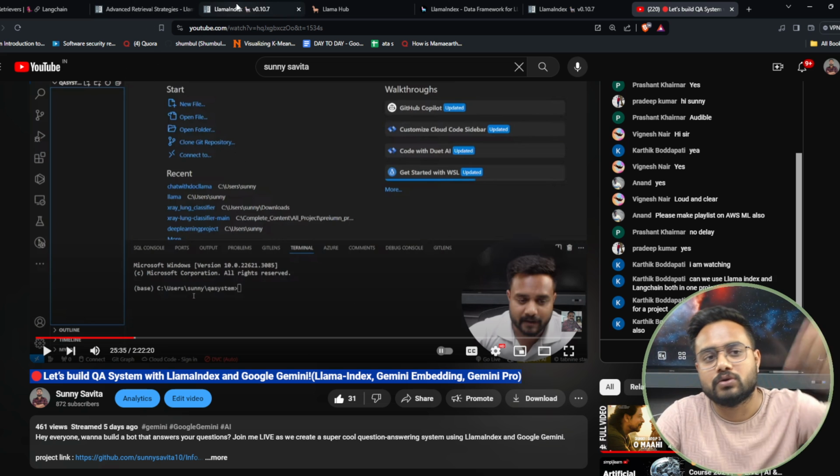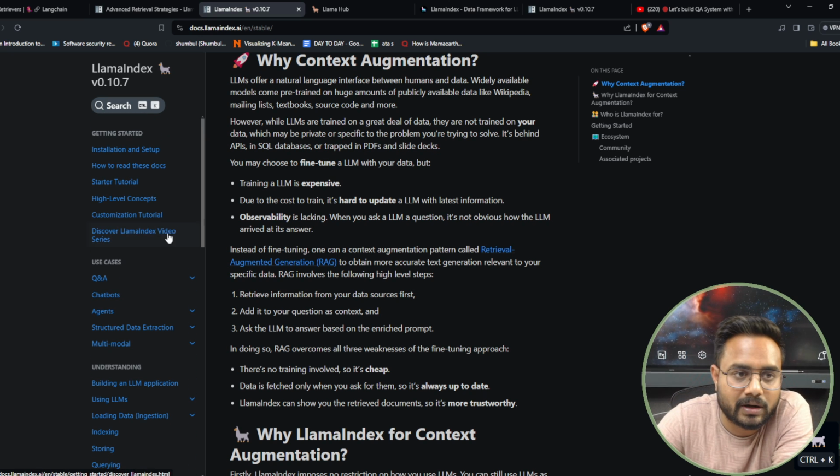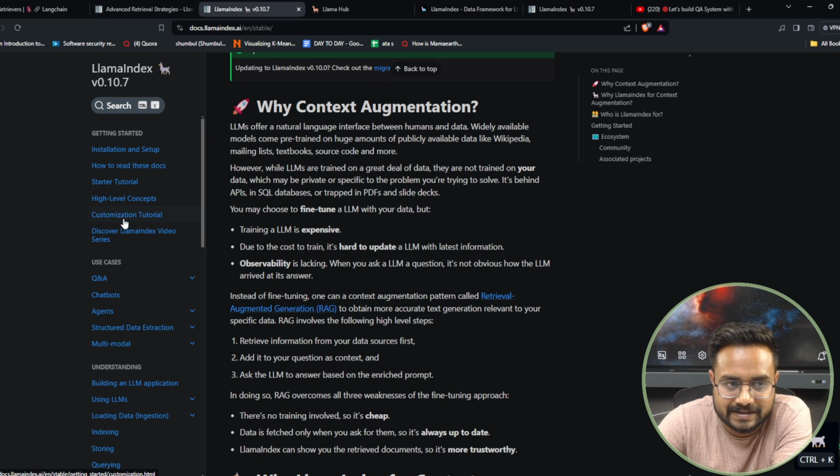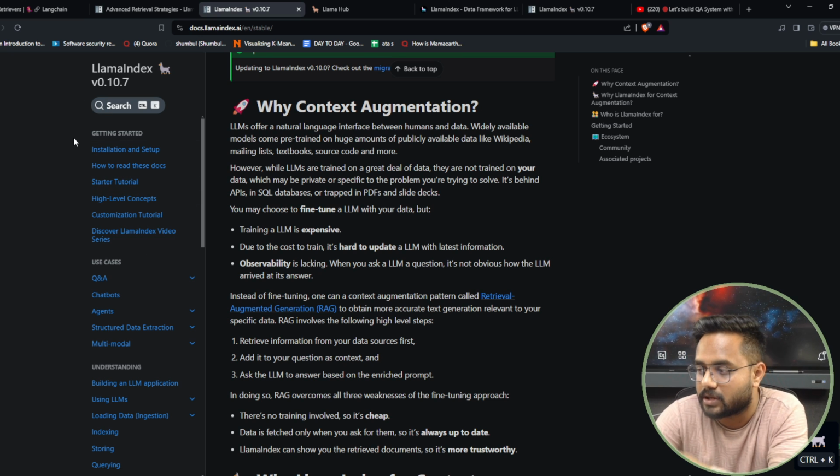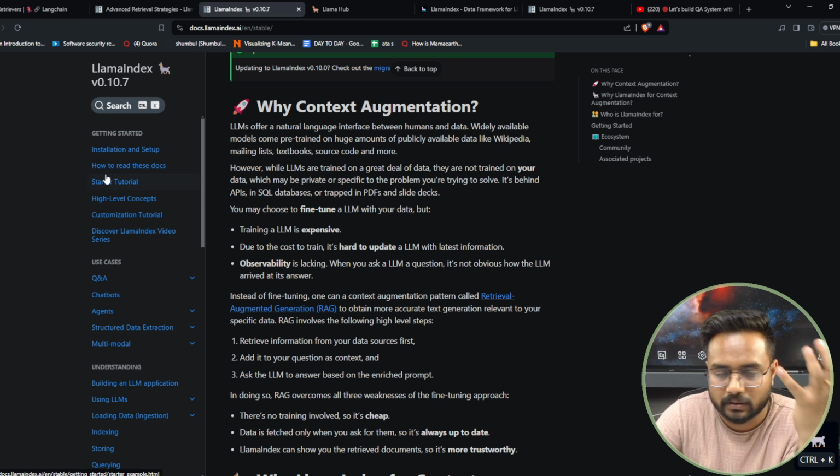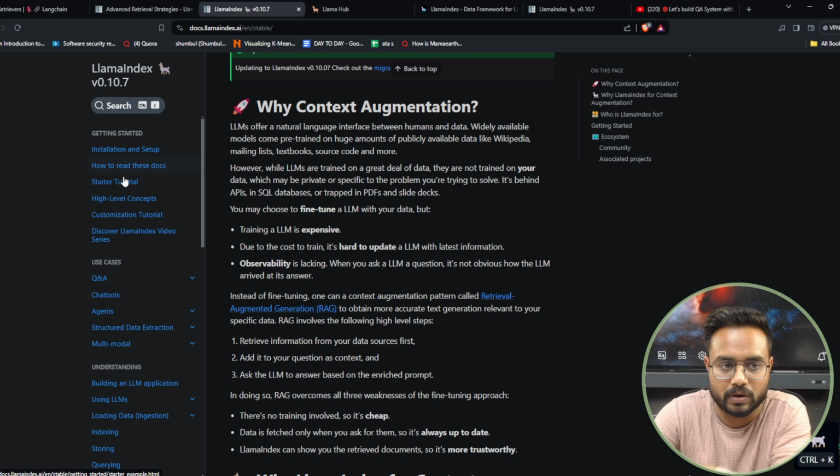Now I'm coming to the documentation. This is the documentation of the Llama-Index. Now just check the documentation. I will take 2 more minutes and then conclude this session. Just try to understand here.